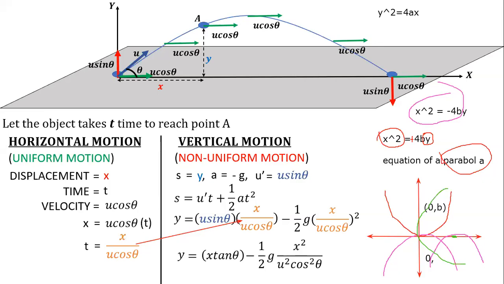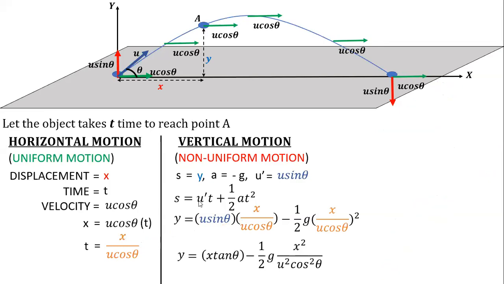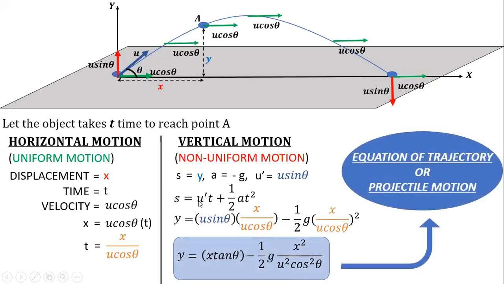With that, compare horizontal and vertical motions. Are the equations clear? So I'll just clear everything. Actually, this is nothing but called your equation of trajectory. Trajectory is nothing but the path which is being covered. So that is called a trajectory equation or else a projectile equation.